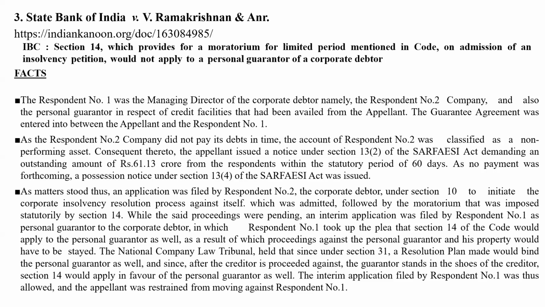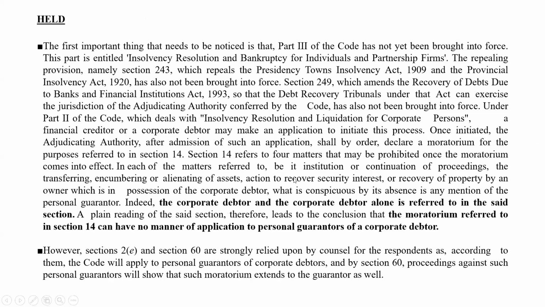Now, what is the meaning that moratorium does not apply to personal guarantor? So what action can you take against personal guarantor during moratorium? Legal proceedings can be initiated or continued against personal guarantor even during the moratorium period. This is the meaning. The personal guarantor is not immune to this section. Very correct. So personal guarantor is not covered by section 14. Section 14 3b specifically says so. Okay? So this is the case. Now you can go through the rest of the case.